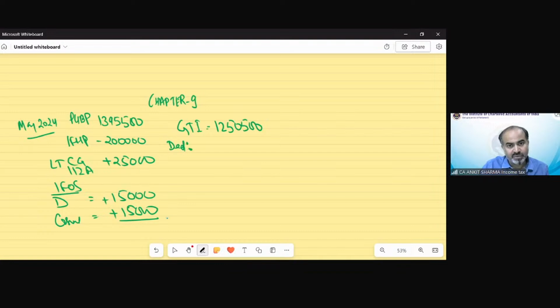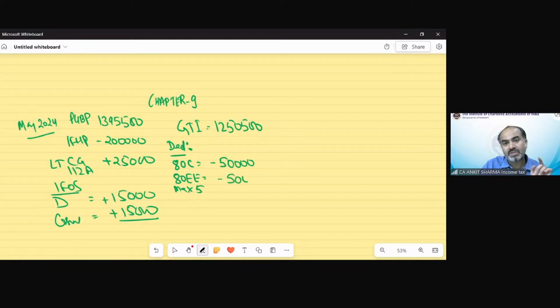So deductions would be 80C repayment of housing loan, that was 50,000. Then we have 80EE. We have explained total interest was 2,60,000. Out of that, 2 lakh has been used in income from house property. Balance left 60,000, but maximum under 80EE we can claim 50,000.